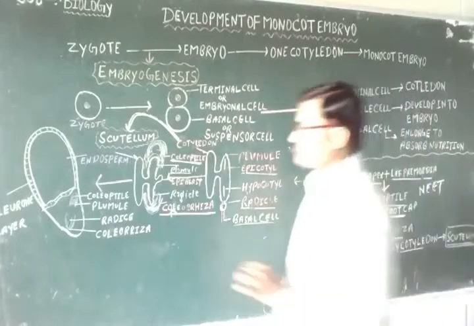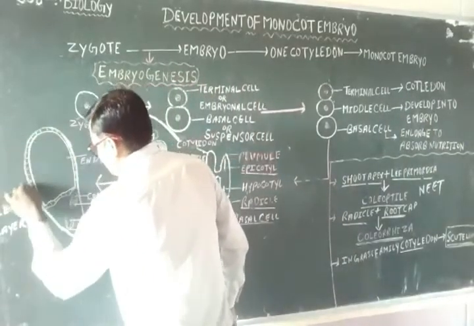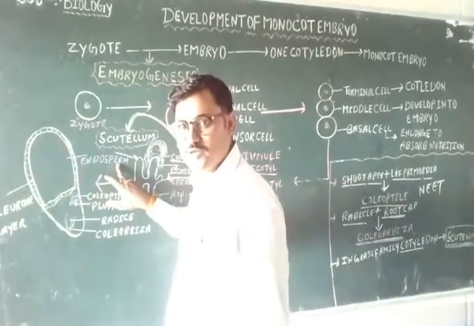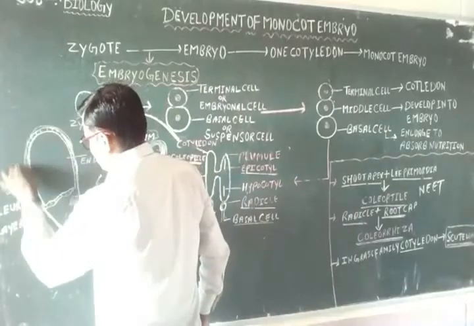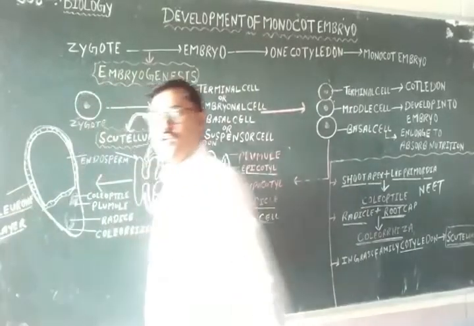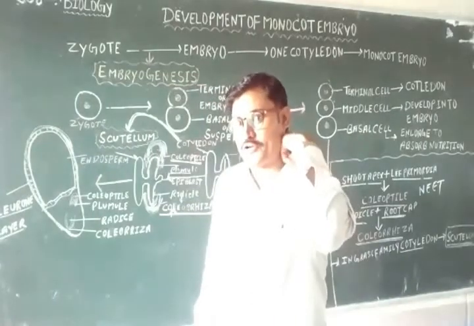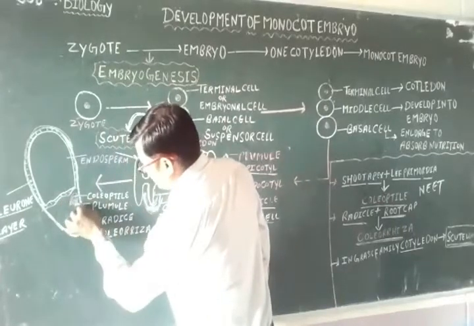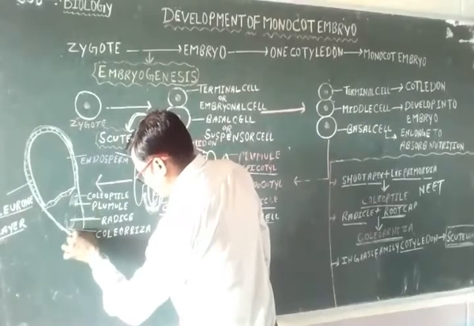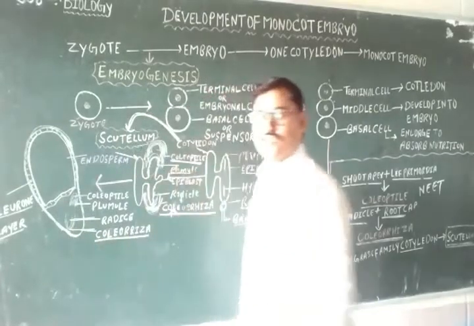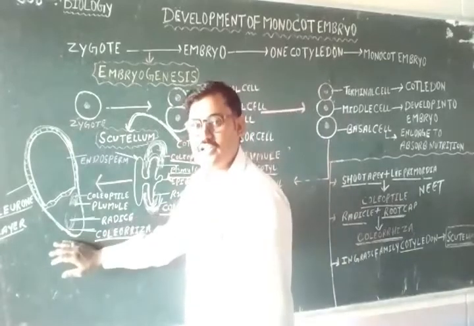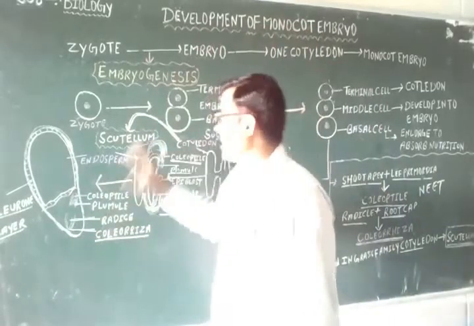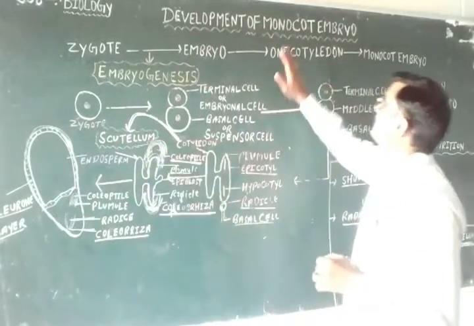Now, come on to this diagram. This region represents the endosperm, and it is surrounded by a layer known as the aleurone layer. The aleurone layer is the protein-rich layer. And this region represents the coleoptile, this is the plumule, and this is the radicle, and this is the coleorhiza. Now, formation of this takes place, and the embryo in the monocot forms. This is the detailed explanation about development of the monocot embryo.